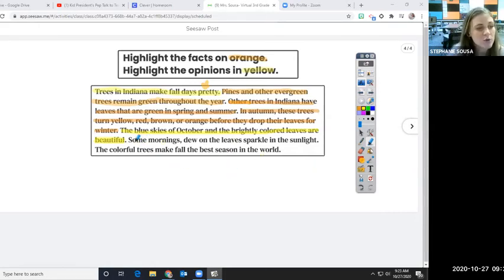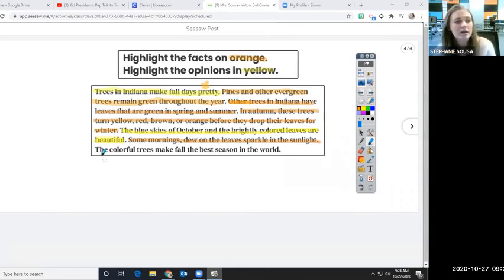Last two. Some mornings, dew on leaves sparkle in the sunlight. Fact or opinion? If you go outside and you look at leaves, can you see the dew? That's the wetness. And can you see it sparkling? Fact or opinion? This one's tricky. Most of us are saying fact, and I'm glad to see that because it's true. You can go outside on some of the mornings and you can see the dew on the leaves, and it does kind of have that sparkle. So you can kind of see the light of the sun on the leaves.